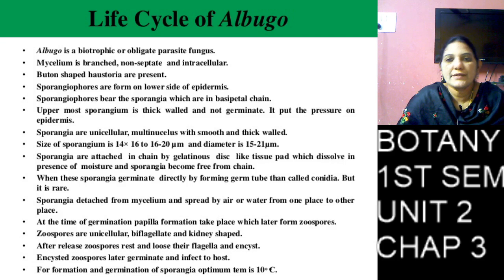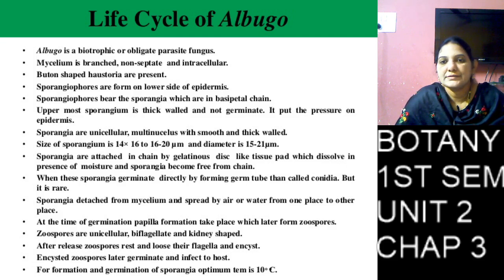It causes white rust disease in Cruciferae families, especially cabbage, cauliflower, turnip, radish, mustard seeds, etc. Some species also affect the Amaranthaceae and Cucurbitaceae families.